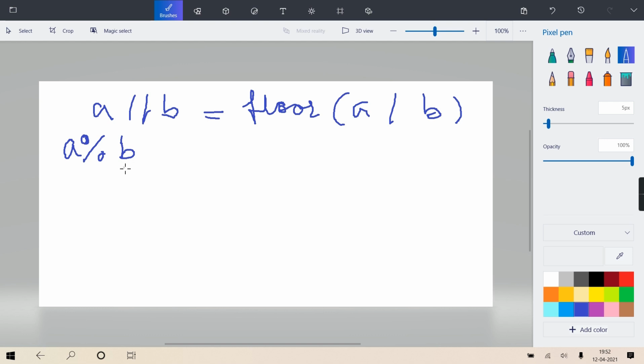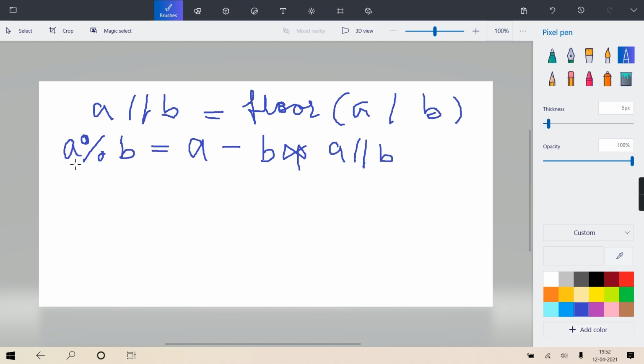Now I'm not trying to compare the concept of modulo in other languages, because they have their own principle. Python's principle is like this. Python always follows this formula, and according to that formula you'll get the answer. A modulo B is, see carefully, A minus B into A floor B.